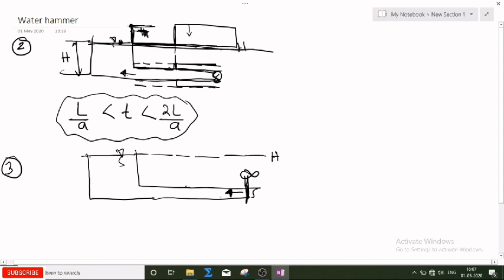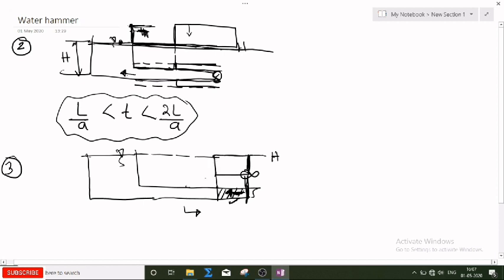As the water is moving in the opposite direction, there is a possibility that a suction pressure will be created at this valve point. Due to this, there is a sudden drop in pressure at this location. Suppose up to this location, the pressure has been dropped to a certain amount.